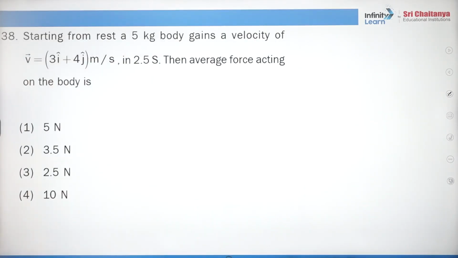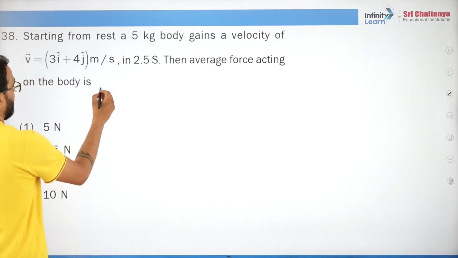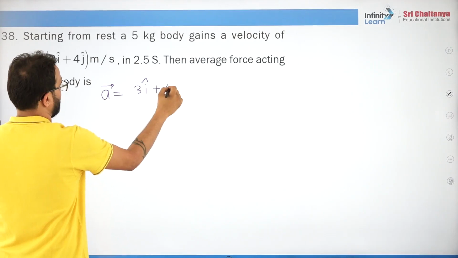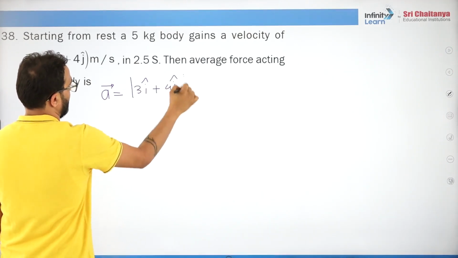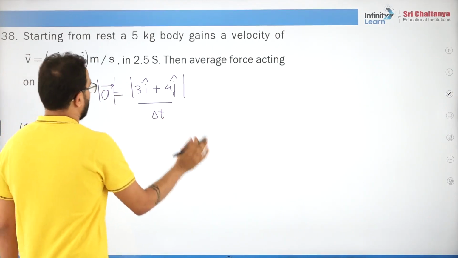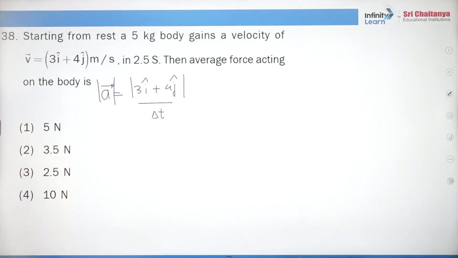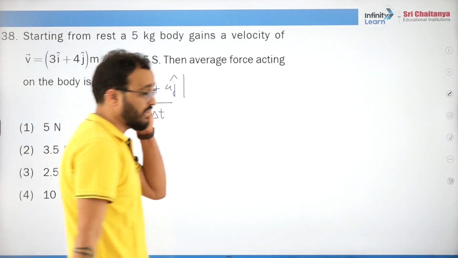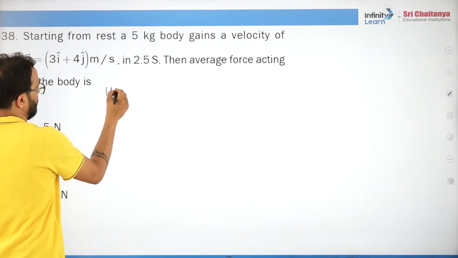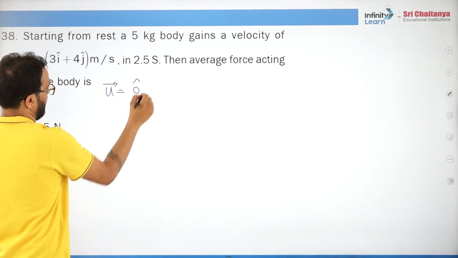Now starting from rest, a body gains a velocity in 2.5 seconds, then average force is mass into acceleration, that's all. So what is the acceleration vector? It is (3i cap plus 4j cap) upon delta t. See, final velocity is vector V, initial velocity U is 0, a null vector.